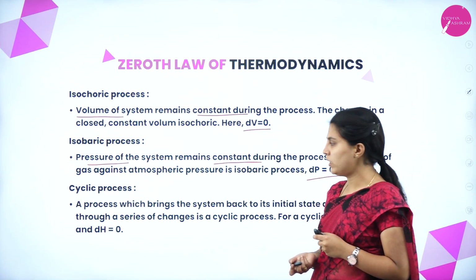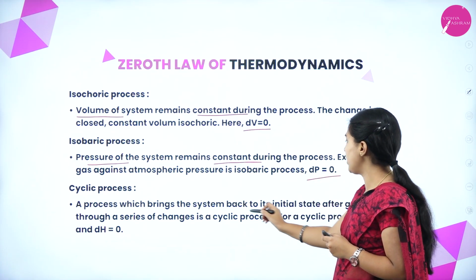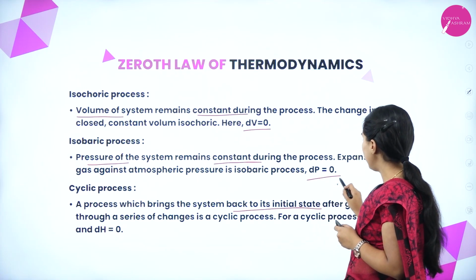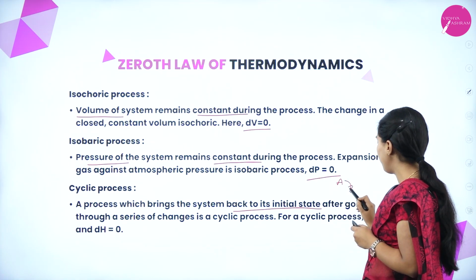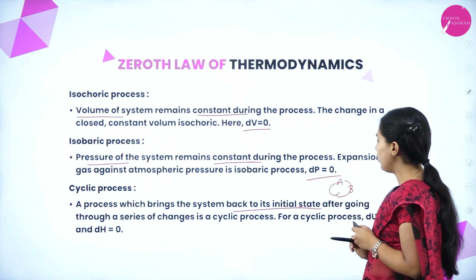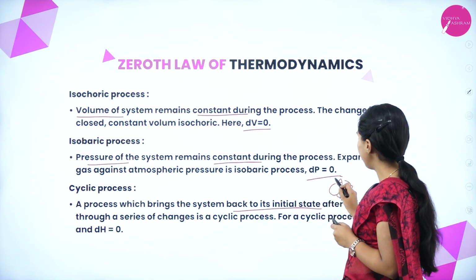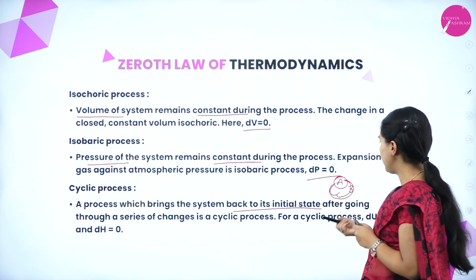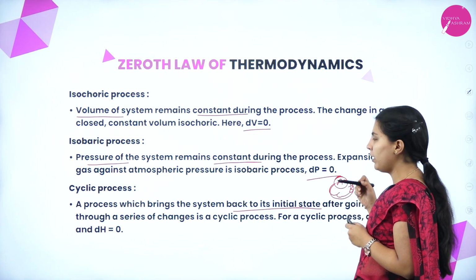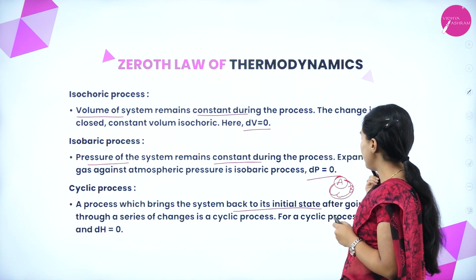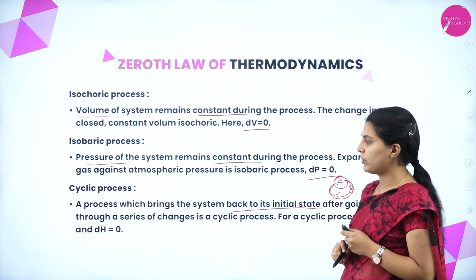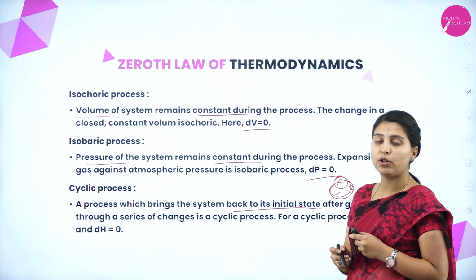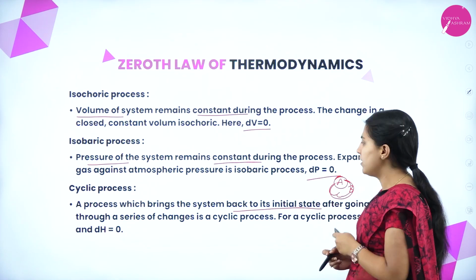Then what is a cyclic process? A process which brings the system back to its initial state after going through a series of changes is called a cyclic process. If it starts from A, it moves to B, then C, and then again it reaches A, where it started. After a series of experiments or reactions or changes, it comes back to the original or initial state, and this is called a cyclic process, for which del U equal to 0 and del H equal to 0, that is, internal energy and enthalpy change become 0 here.